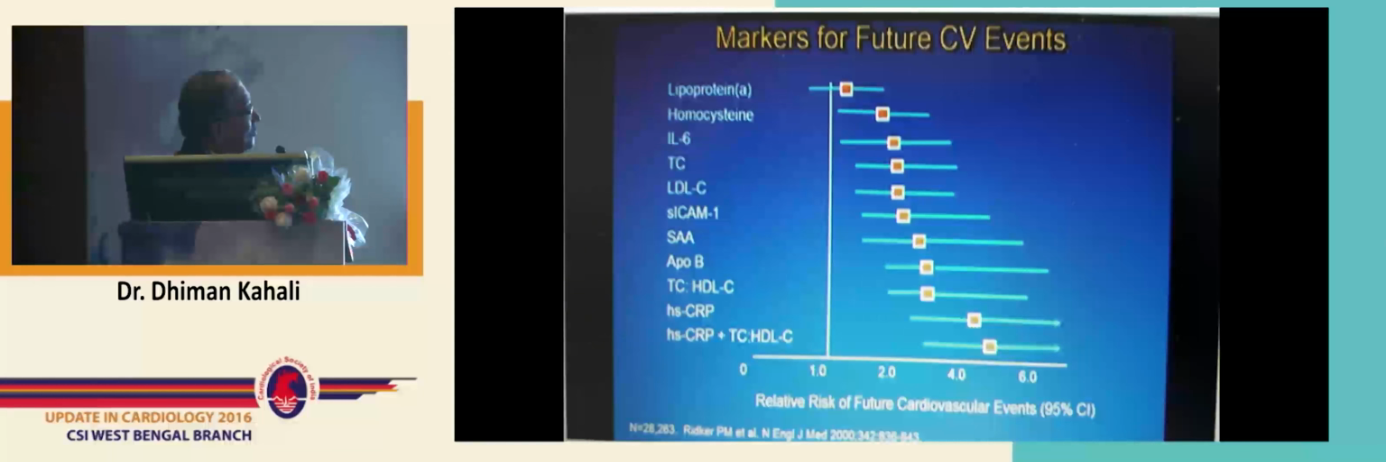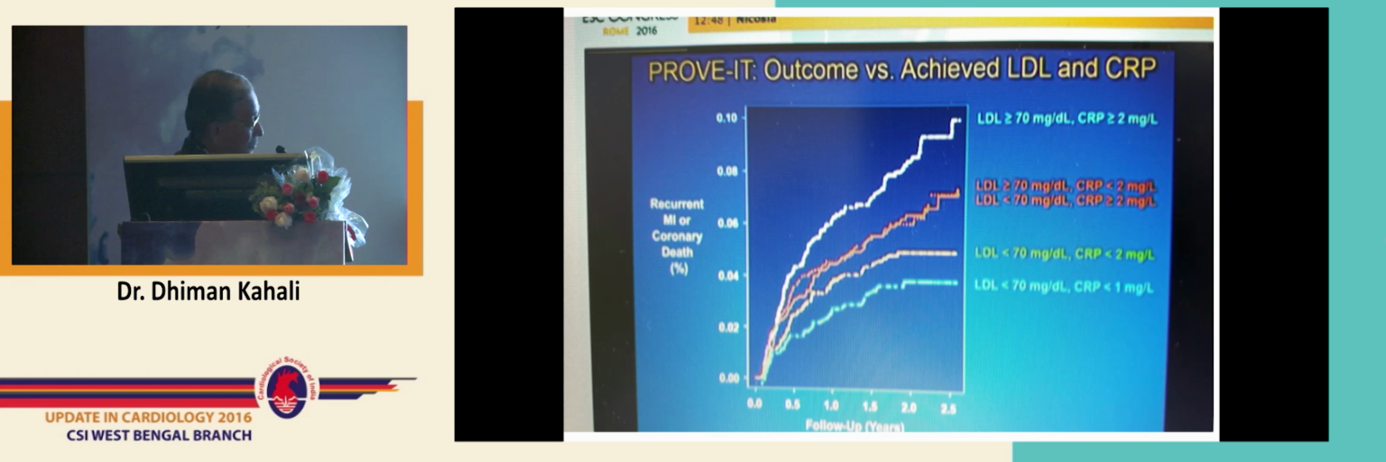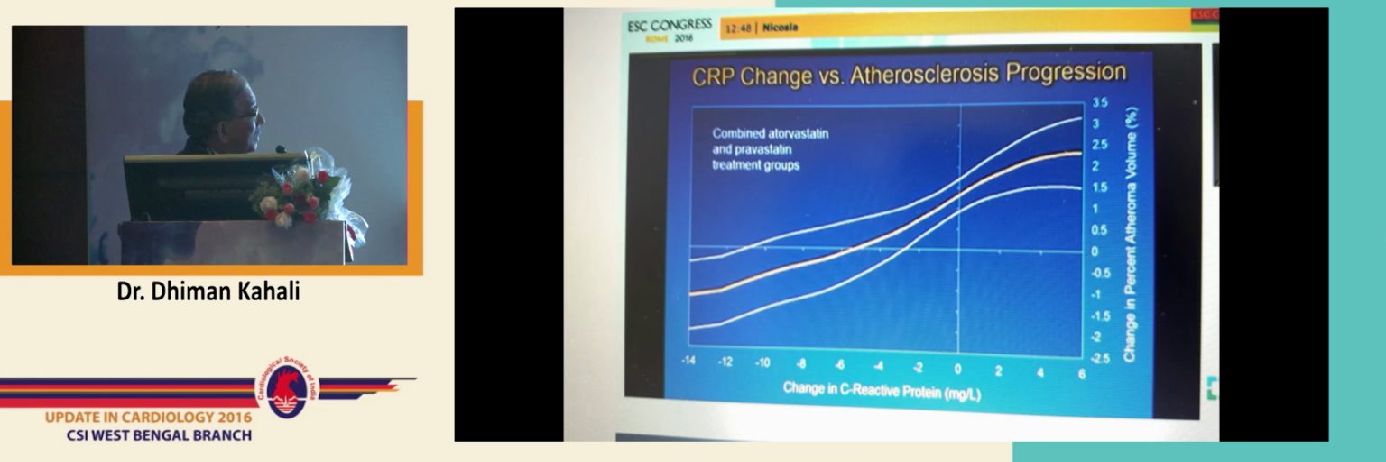Now, these are the markers for future CV events. Among them, I think highly sensitive CRP is a very important risk factor, as we have found from various trials, including the Jupiter trial, where the highly sensitive CRP was substantially reduced, the benefits were much more than only reducing the LDL cholesterol. So I think this is a very important marker. Now, from the PROVE IT outcome trial also we can see that when LDL-C was below 70 milligrams and CRP below 1 milligram, we had the highest benefit, and we can see from the Kaplan-Meier curve that events were at the lowest level when both were reduced rather than either alone.